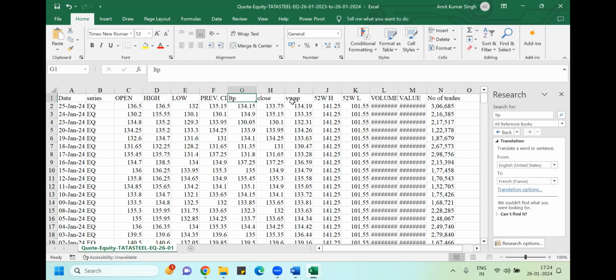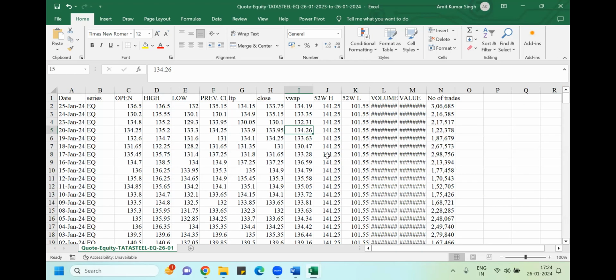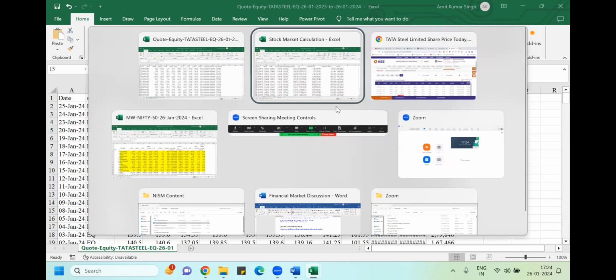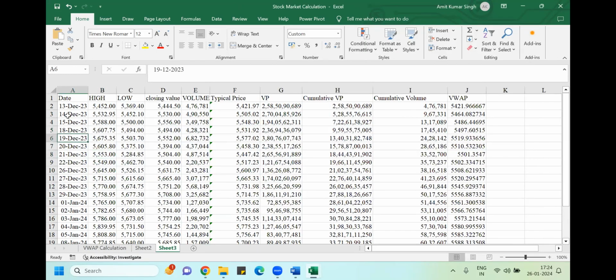If you want, you can see the VAP is also given here. Every day the VAP is also given, but I want to calculate VAP mathematically. I want to tell you how VAP is basically calculated and how these values you are getting. For that, you need opening, highest, lowest, last traded price and volume. Here I have done it on one stock, which I'm showing you.